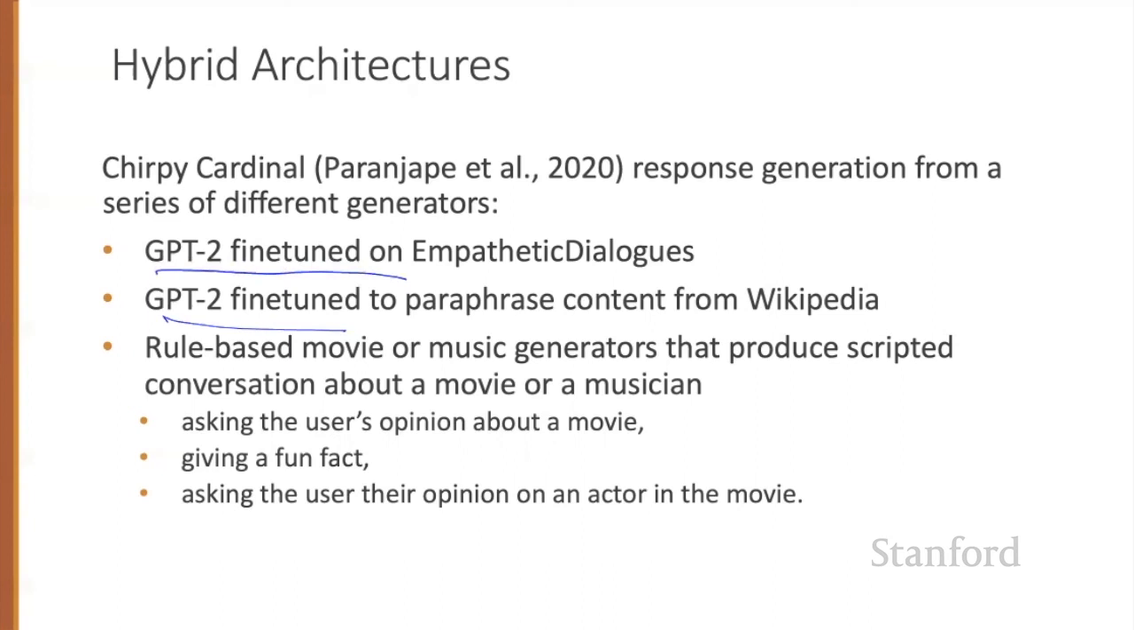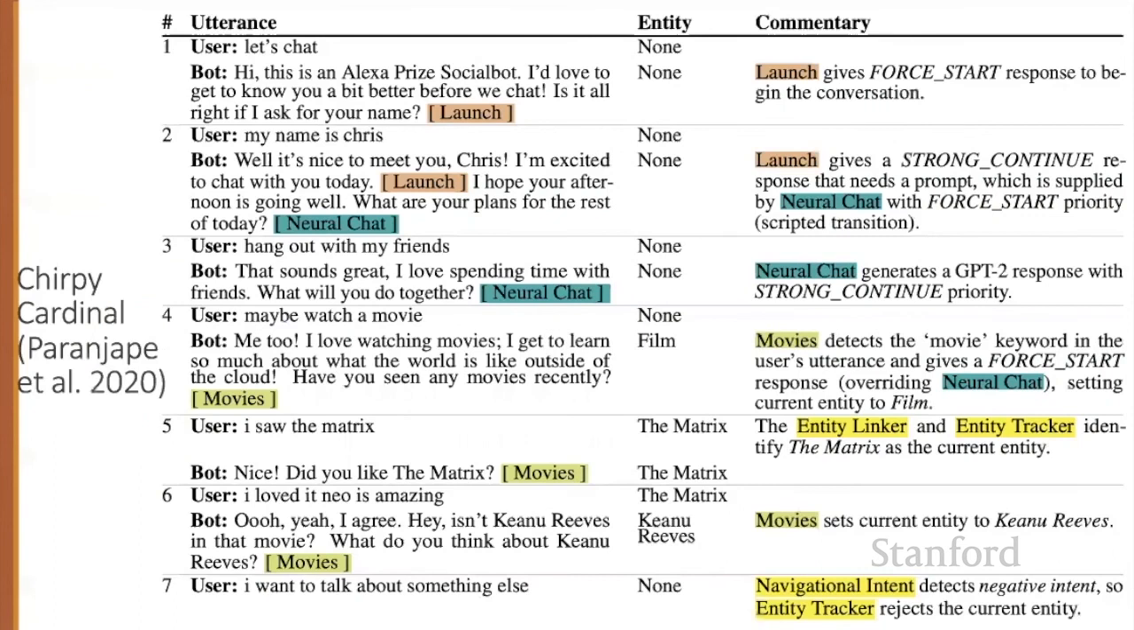While other response generators are closer to rule-based. The movie or music generators produce scripted conversation about a movie or musician, such as asking the user's opinion or giving a fun fact. And these generators use regexes and sentiment classifiers to classify user responses and handwritten templates to generate bot utterances. Here's a part of a conversation with Chirpy Cardinal. Notice the use of neural chat, as well as scripted chat modules for movies.